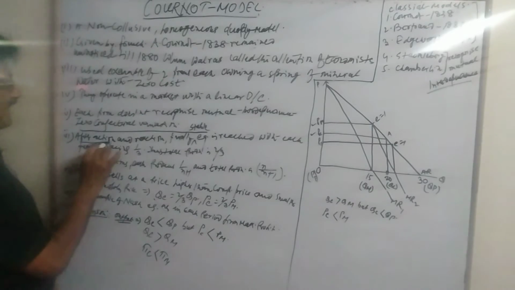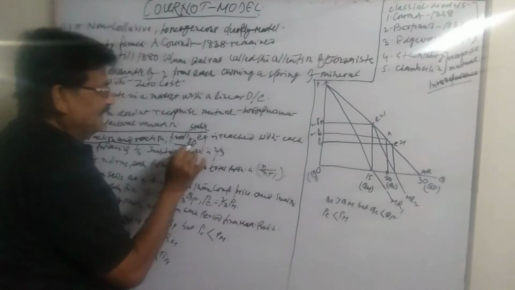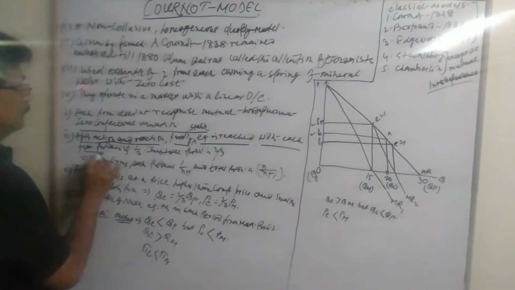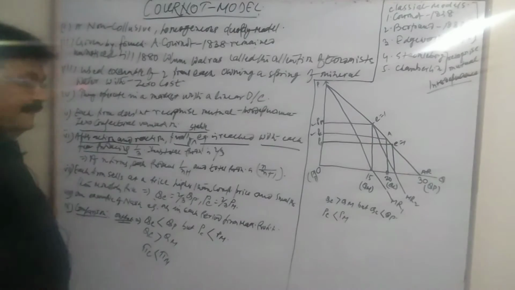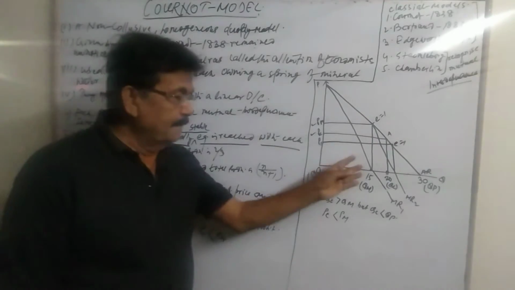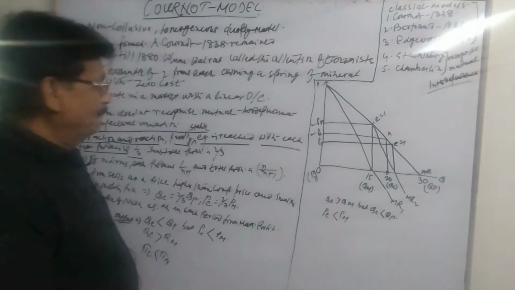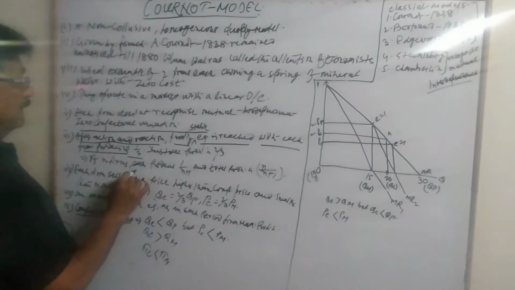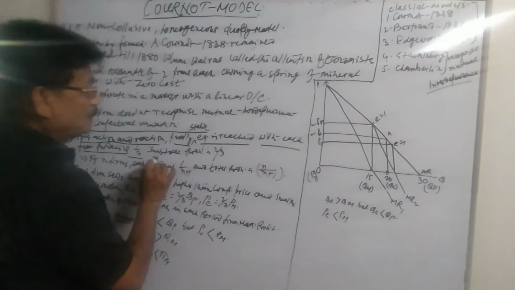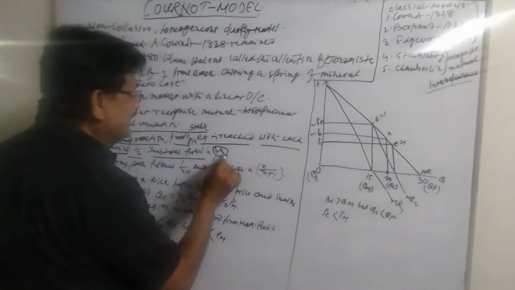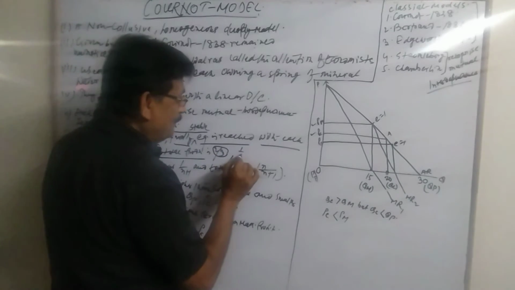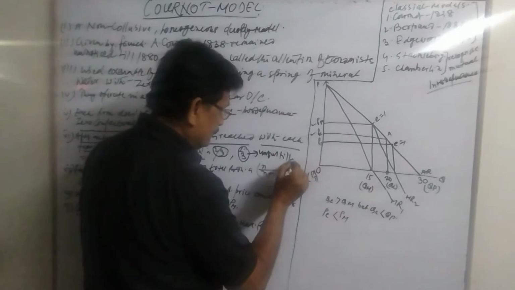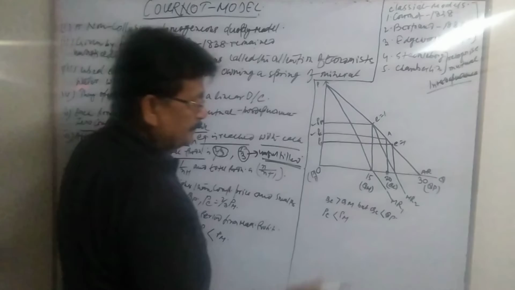After action and reaction, finally a stable equilibrium is reached with each firm producing 1/3 of the total market. I am going to show that there. Each produces 1/3, and thus the total production would be 2/3. So we can say that 1/3 of the total market remains unfulfilled. Yes, that is another feature of this model.